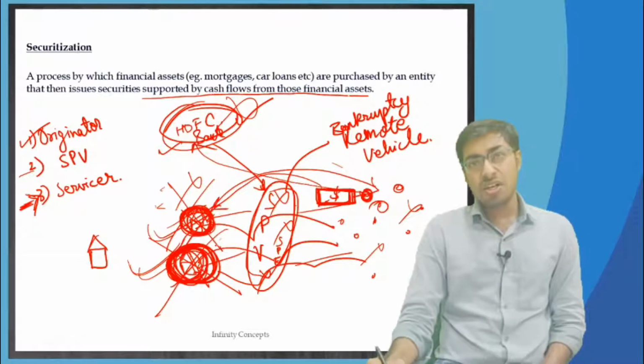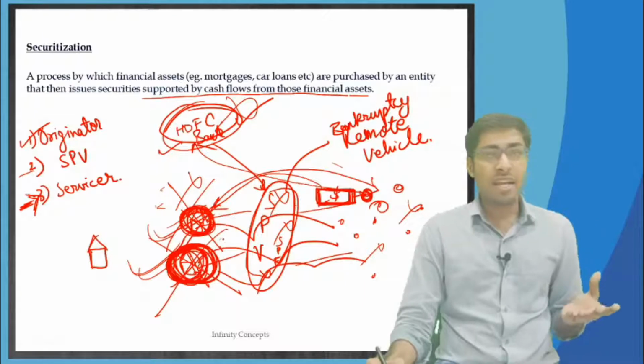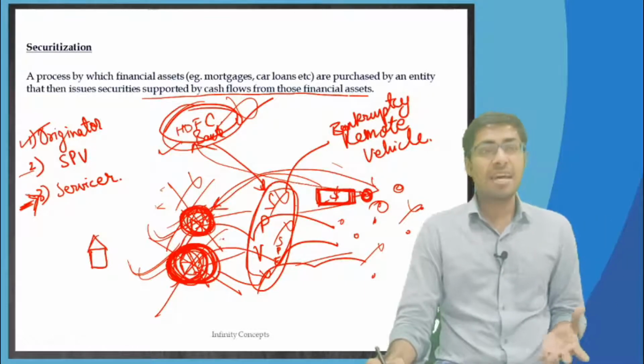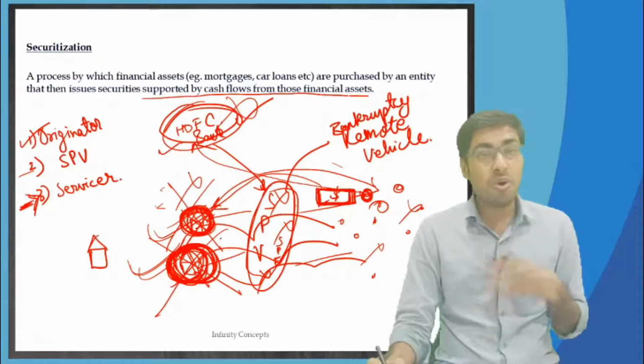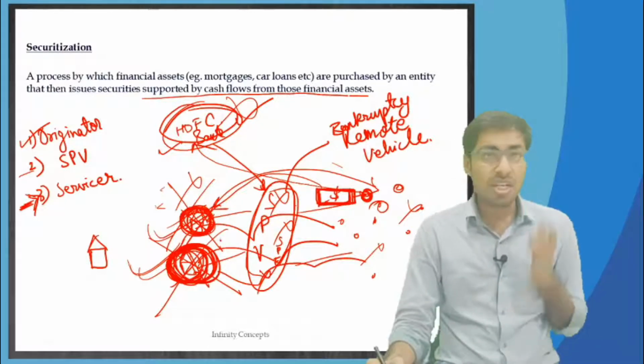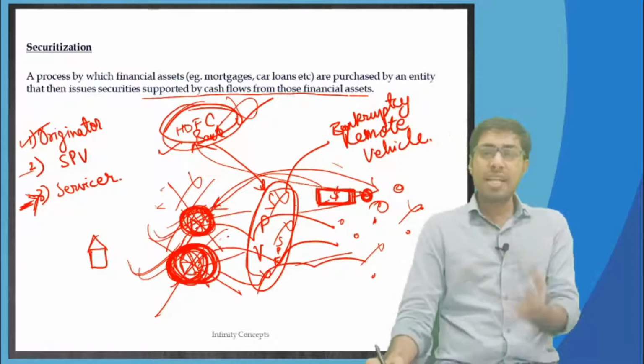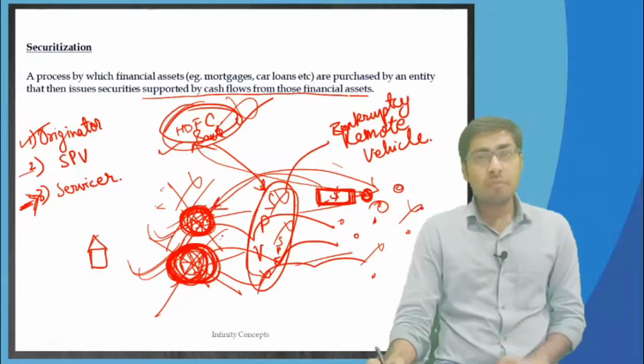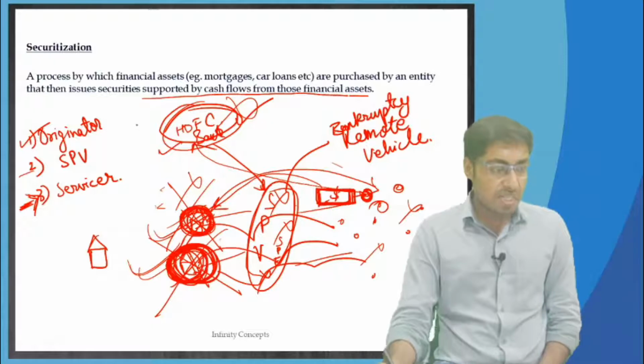Obviously in future, if there are any complaints, or he wants to close the loan, or he wants to give cash, or deposit a check, or anything, where will he go? He will go to the Mumbai branch of HDFC Bank Limited, right?